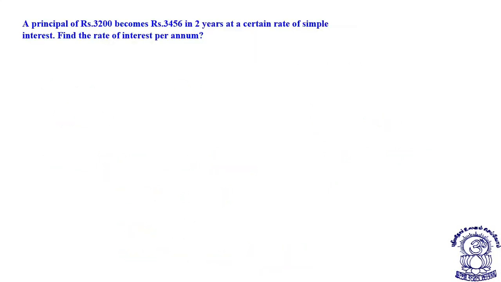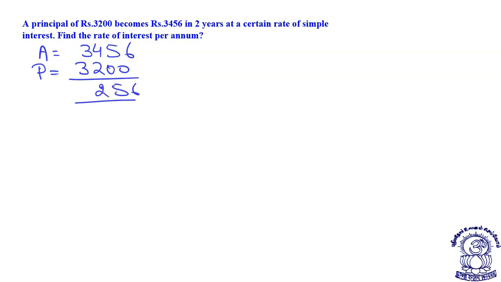Principal of rupees 3200 becomes rupees 3456 in 2 years at a certain rate of simple interest. Find the rate of interest per annum. See students, our principal is 3200. The amount is 3456. So that way I can say my interest is 256 rupees. Now what is the formula for simple interest? Simple interest is principal into rate into time divided by 100. That way I can say this 256 rupees is the simple interest.